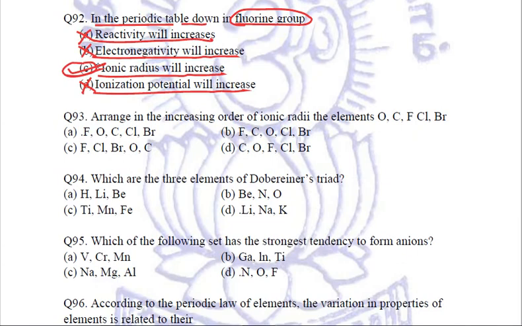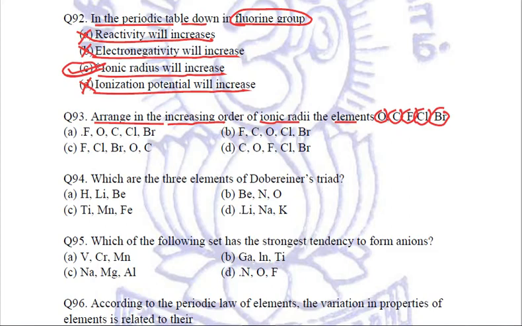Right? Next question is, arrange in the increasing order of ionic radii the elements oxygen, carbon, fluorine, chlorine and bromine. Now this is a very good question. Why is it a good question? Because it is making use of both the fundamentals. First is the ionic radii in a period and in a group as well.